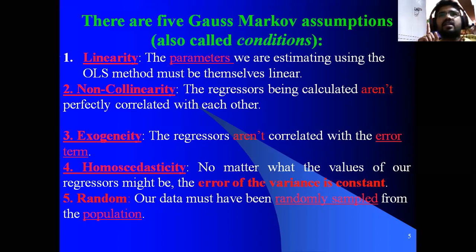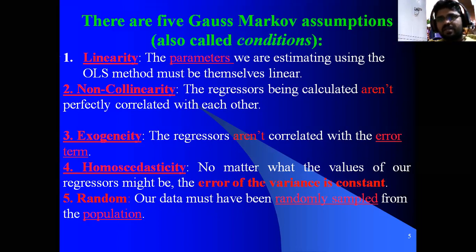Then only we will get the BLUE property. If the variance of the errors is constant, we can get the BLUE properties, nothing but good results. Then the last one is not as important, but our data must have been randomly sampled from the population. When we gather information from the population, we need to select a sample randomly. Here it is quite related to cross-section data.